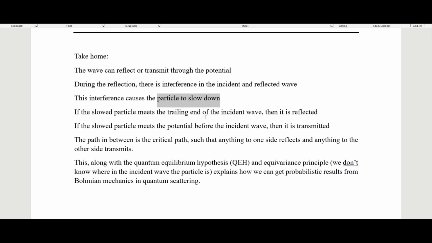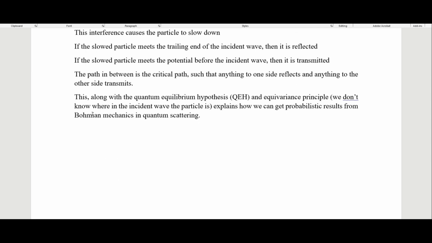If the slowed particle meets the trailing end of the incident wave, then it is reflected. If the slowed particle meets the potential before the incident wave, then it is transmitted. The path in between is the critical path, such that anything to one side reflects and anything to the other side transmits. So this, along with the quantum equilibrium hypothesis and equivariance principle, which just tells us that we don't know where inside the incident wave the particle is, explains how we can get probabilistic results from Bohmian mechanics in quantum scattering.